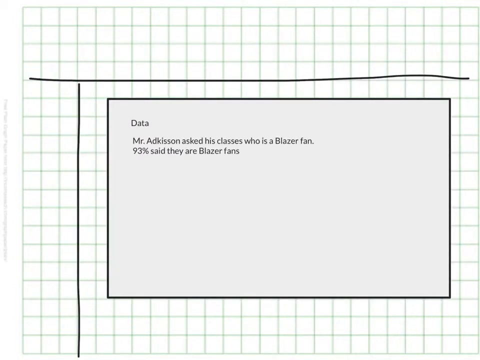What if Mr. Atkinson does a survey and he asks his class if they're Blazer fans? So he asks all the students in his block class, and he discovers that 93% of the students he surveyed are Blazer fans. So then from that information, he makes a claim that 93% of students at our school are Blazer fans. The question is, is that valid? If you think about what he did, he asked his students, they said that they were Blazer fans, so he said, sure, 93% of students are Blazer fans. I would say that this is not a valid claim.